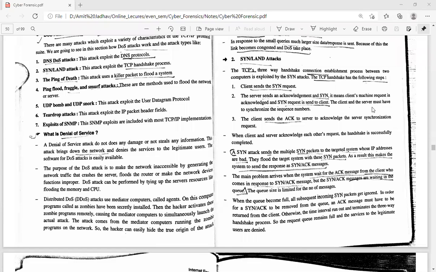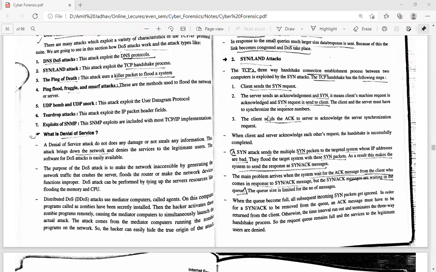The client and the server have to synchronize the sequence number. First the client sends a message, then the server acknowledges with the ACK message and a synchronization message to the client. After that, the client sends ACK to the server to acknowledge the server's synchronization request.